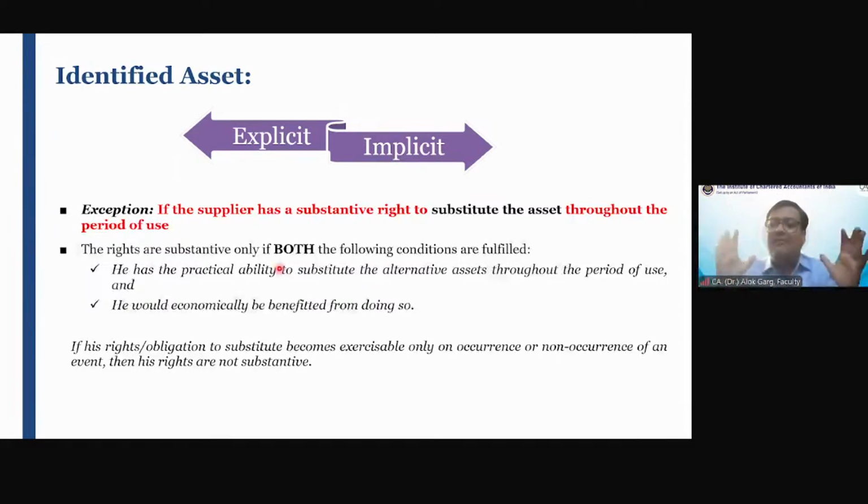So an asset will be classified as an identified asset, number one, if it is explicitly or implicitly written in the contract, and the lessor does not have a substantive right to substitute the asset. Is that clear? Have you understood the meaning of identified asset? Clear in mind, sir. Clear in mind.